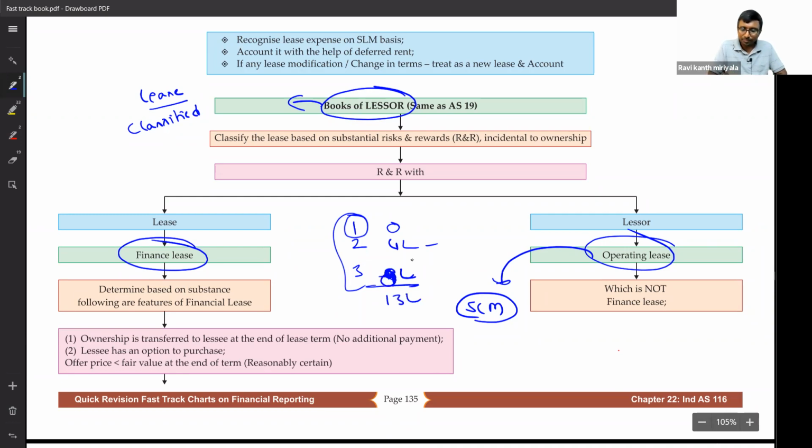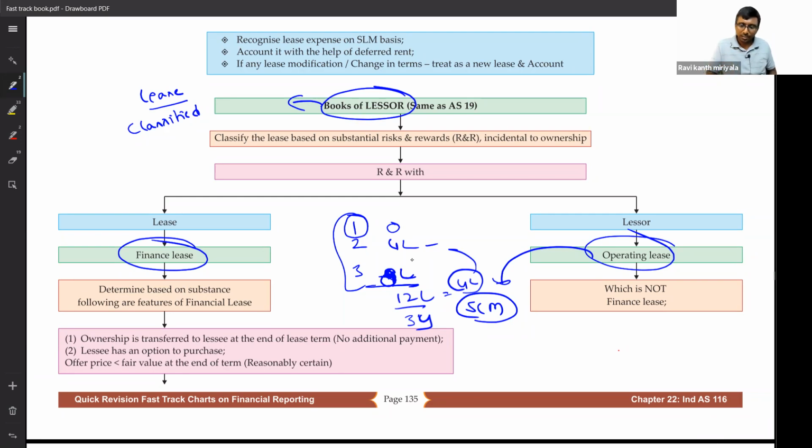Let me make it 8, then it is 12 lakh. 12 lakh divided by 3 years means 4 lakh is supposed to be recognized every year as the lease rentals, even though the first year has zero rentals as per the agreement.